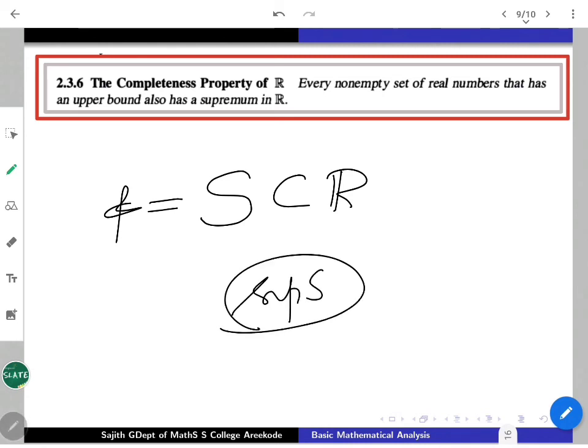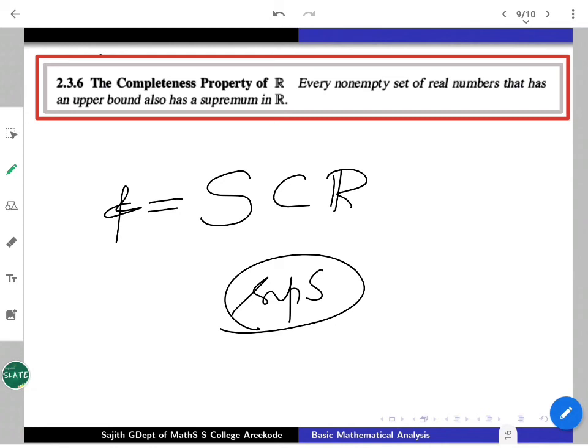That is what it guarantees. Any non-empty subset of real numbers which is bounded above should possess a supremum. That is, the least upper bound exists.